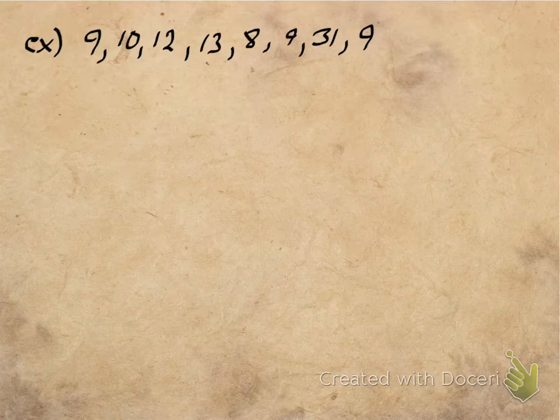Okay, you should have paused. If you haven't paused, pause now and do the mean, median, mode for these 8 numbers. Okay, well, you should already have this done, so I'm going to go kind of quickly. So follow along and see if your work matches this.